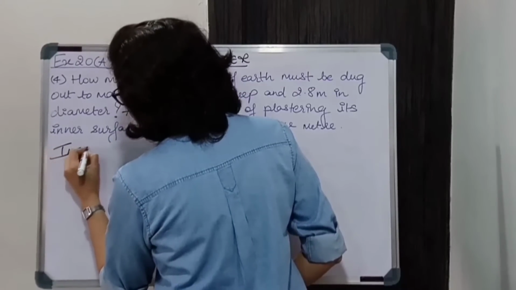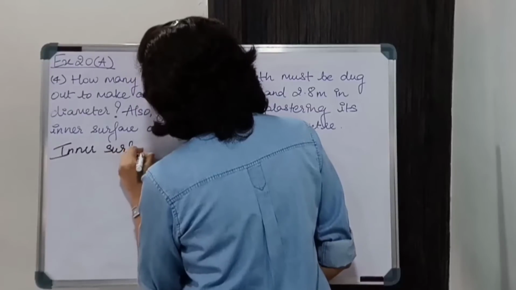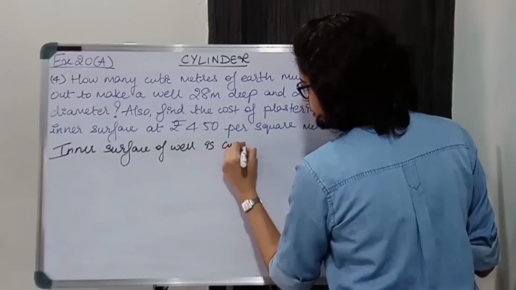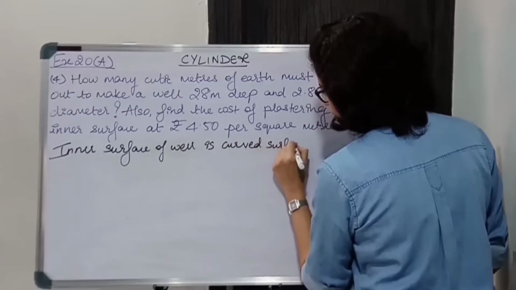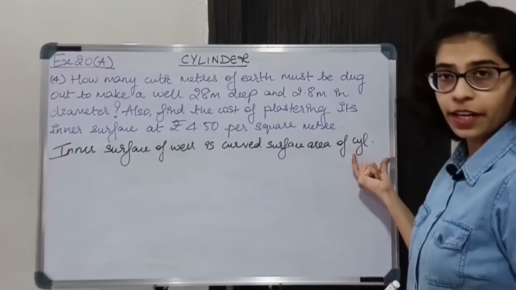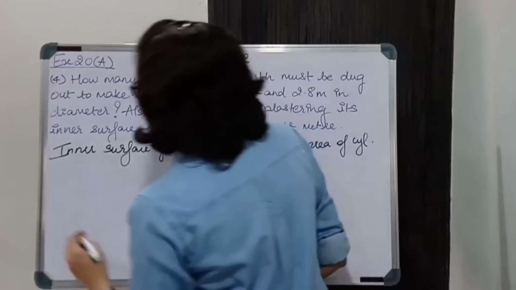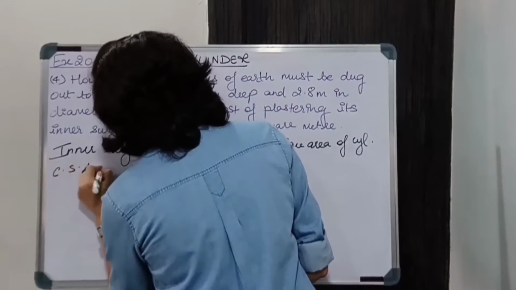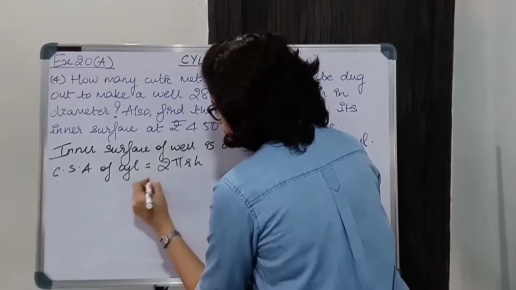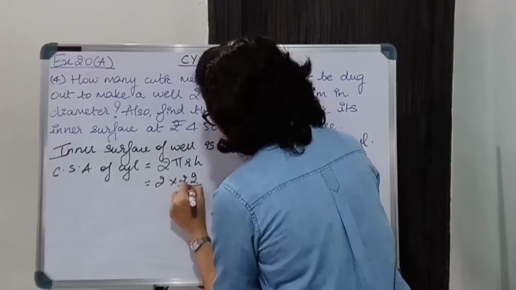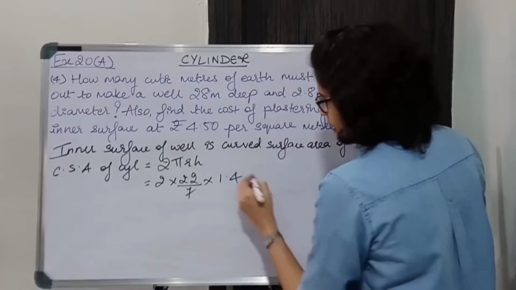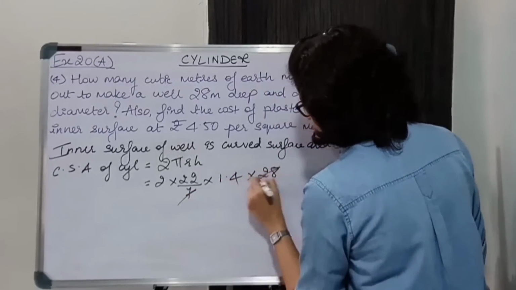So inner surface of well is curved surface area of cylinder. You have to write the full word, okay? No use of short forms. Now curved surface area of cylinder is 2 pi rh. 2 into 22 upon 7 into r is 1.4 and h is 28. 7 4s are 28.